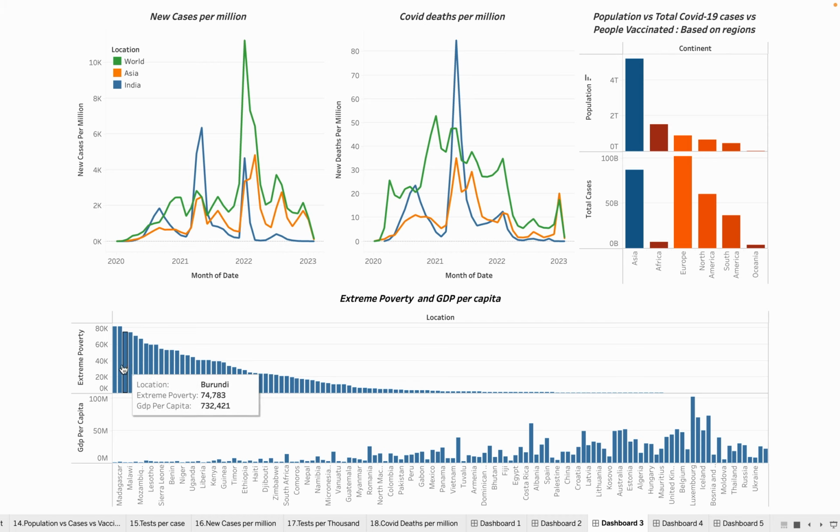Let's have the extreme poverty and GDP per capita picture because of COVID. We have got the extreme poverty cases and the highly affected is Congo. This is a country in Western Africa, and Madagascar. This is the Eastern African island, and hence to move on, we have India. India is also part of it. In India, extreme poverty cases are 23,000 plus.